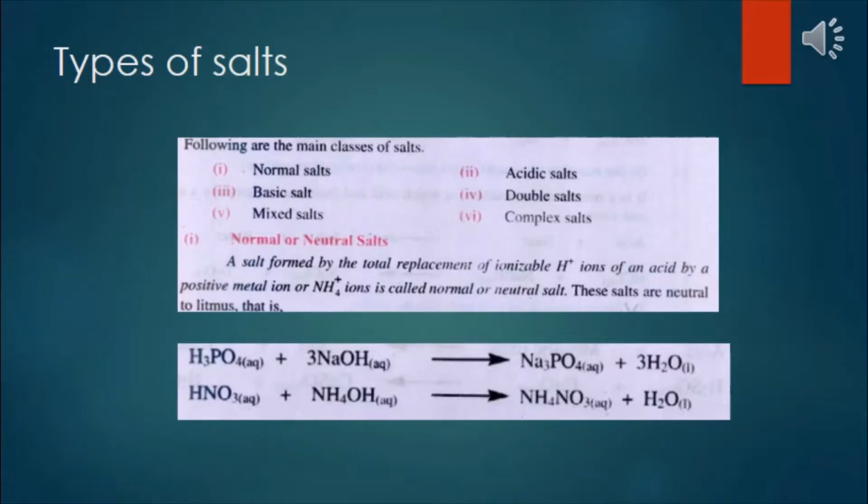They have given you an example there: when hydrochloric acid reacts with potassium hydroxide, it forms potassium chloride and water. Another example they have given is that when acids react with metallic oxides, they will produce neutral or normal salts.